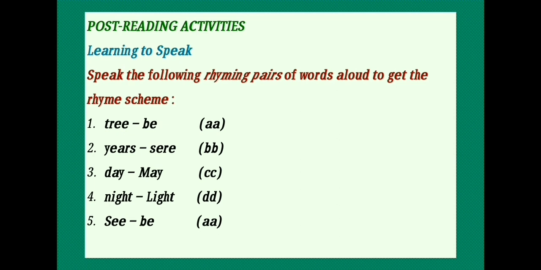Tree, bee, years, seer, day, May, night, light, sea, bee. So these are the pairs in which the rhyme scheme is there. Both the words have the same rhyme or the sound when we pronounce these words.